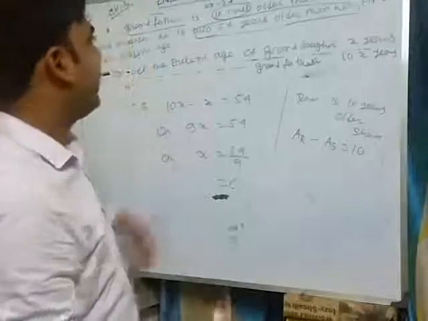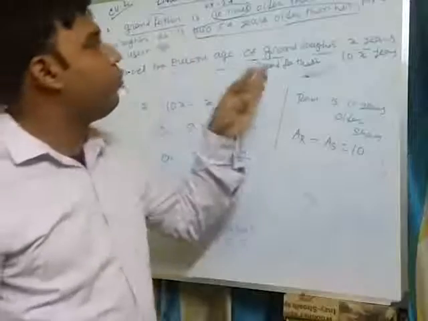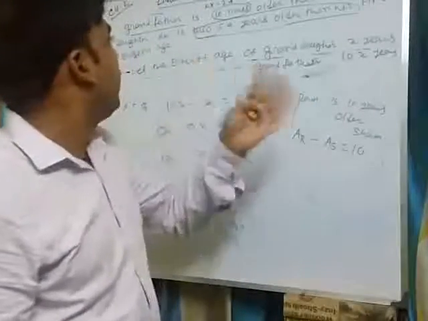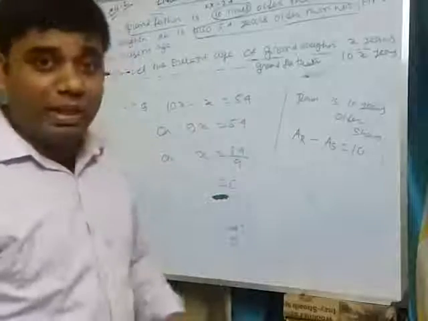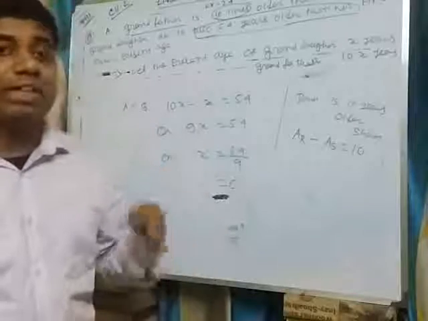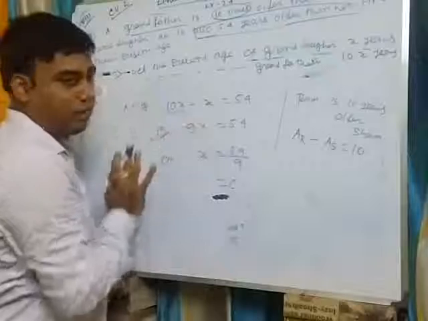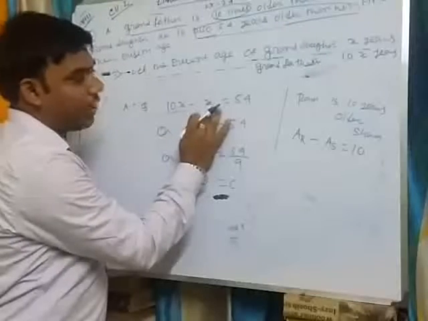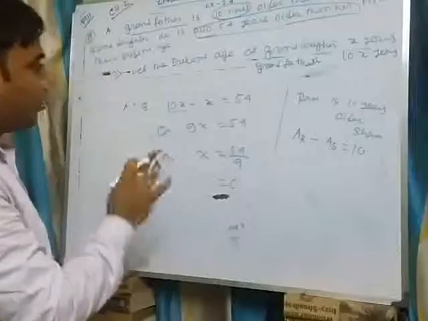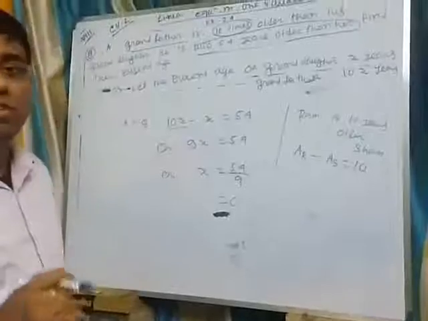So here in this question, grandfather is 54 years older than his granddaughter. It means the age difference between granddaughter and grandfather is 54 years. According to the question, age of grandfather minus age of granddaughter equals 54. That is the linear equation. Now solving this equation, we will get the value of x.